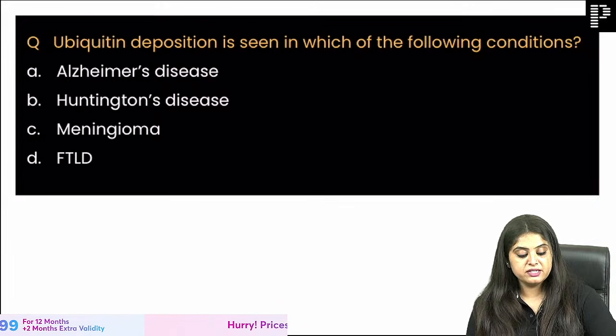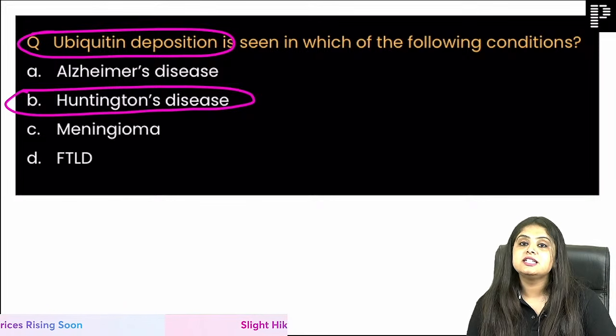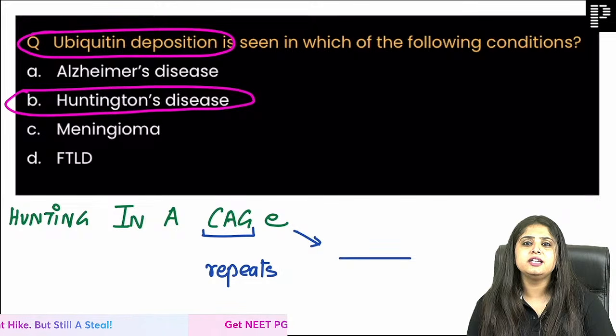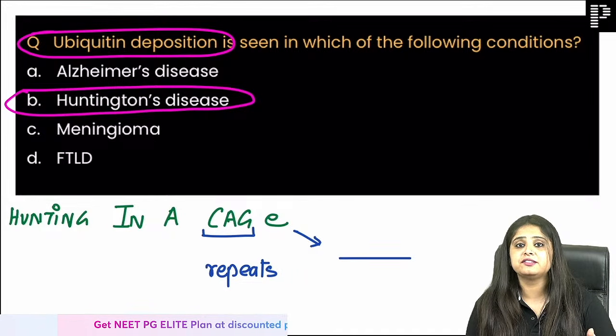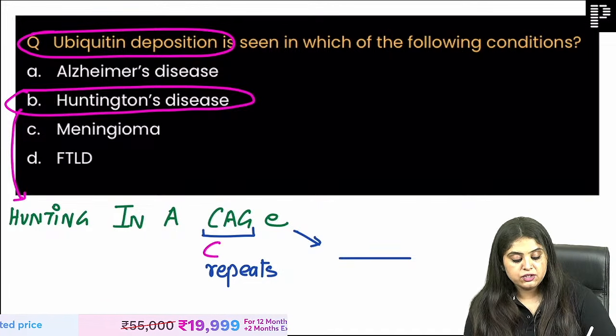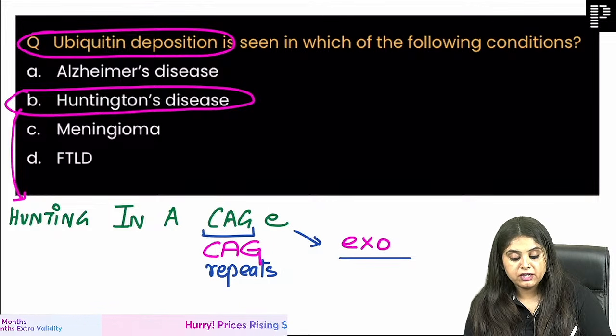Where is ubiquitin deposition seen? Ubiquitin deposition is going to be seen in Huntington's disease. Ma'am, actually we always study Huntington because of hunting in a cage. That's the way we learn it. Huntington disease will be hunting, and cage will tell me that this has CAG repeats. They are present in which part of the genome?